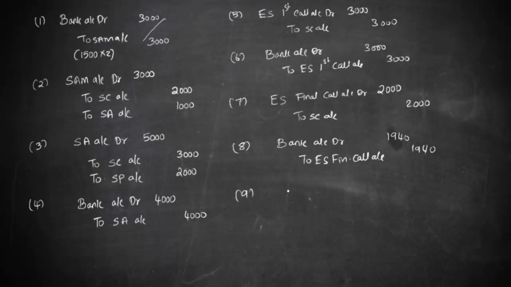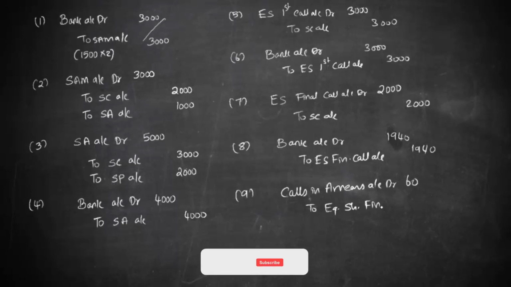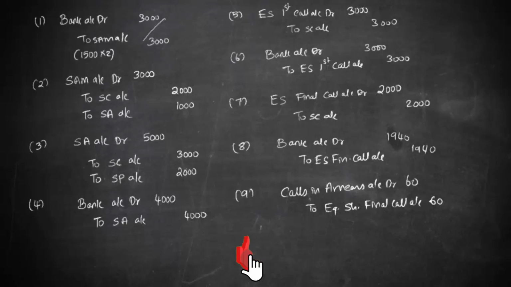The entry is going to be calls in arrears account debit. The difference is 60 to equity share final call account, nothing but this account, final call account, and it is 60. In that way, the arrears have been transferred to calls in arrears account.